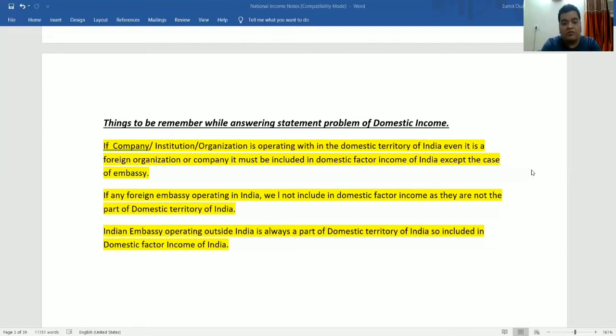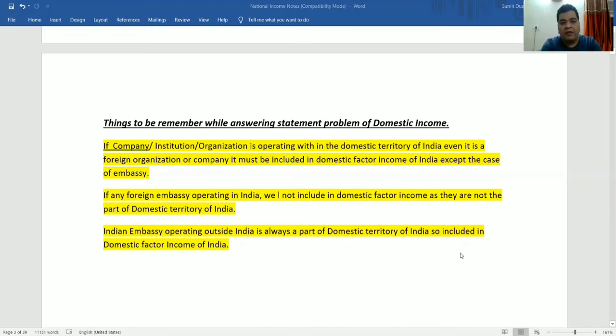Listen carefully to what I said. In case of embassy, Indian embassy operating in any country, either US, Russia, China, Pakistan, any country, Indian embassy is always a part of domestic territory of India.